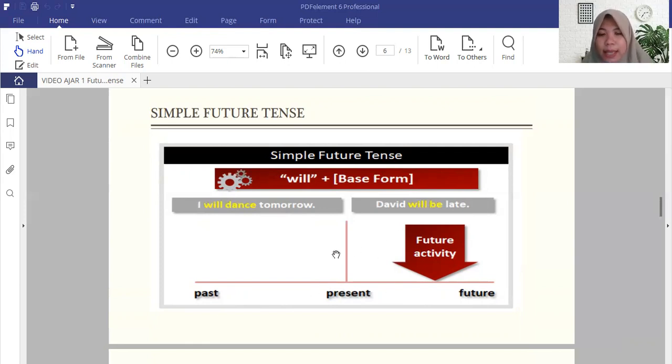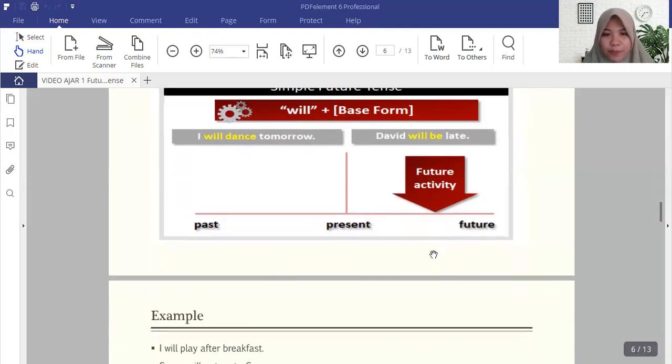And present is now, I mean our situation now. And the future, of course, is related to something in the future. So the future activity, or the simple future tense, is here. It shows the activity after the present, or in the future. So I will dance tomorrow, David will be late, are examples of simple future tense.